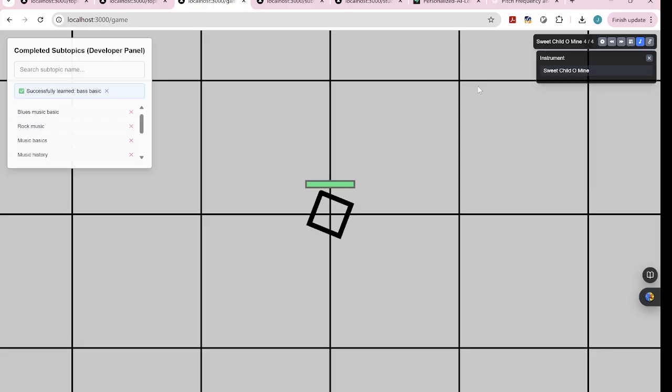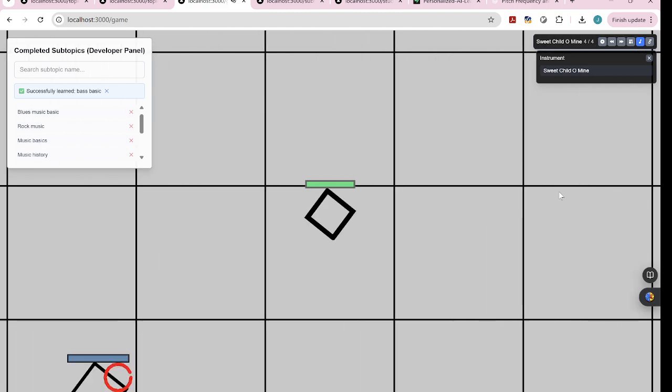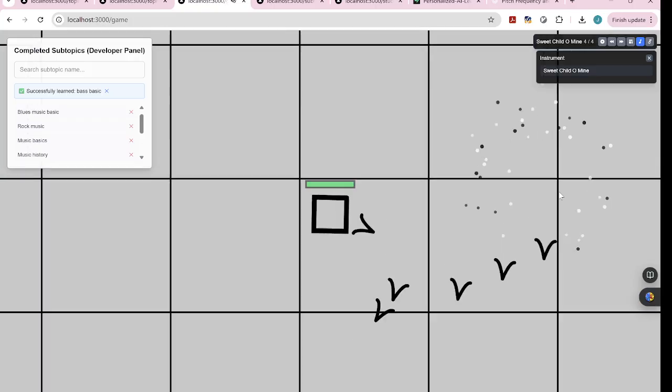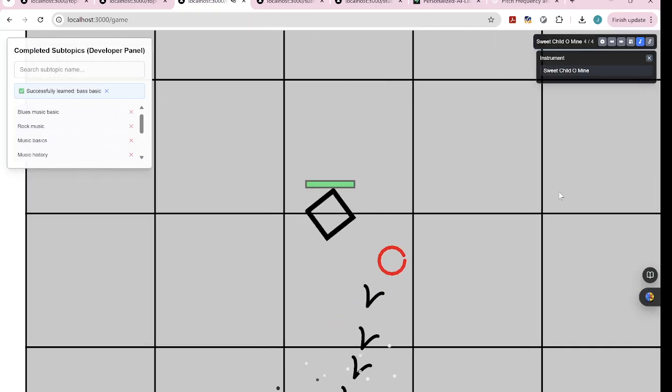And then in the future, you study some physics, because if you study, for example, the motion theory, you can unlock some different bullets. So the second bullet can track to the enemy, because you know what dy is and what dx is, so you can change the dy and the dx. So that is the basic idea of this system.